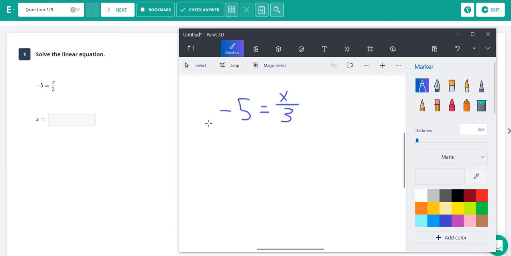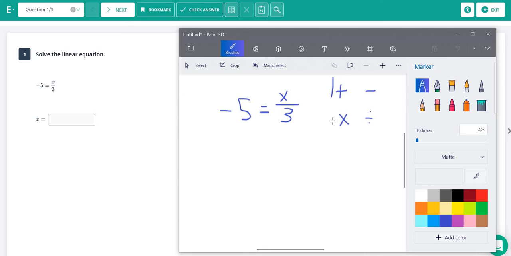So first problem here, we have -5 equals x divided by 3. Now the main thing you have to remember is when you have these basic algebra problems, you always need to use opposite operations. Now plus and minus are opposite operations, and then multiplication and division are opposite operations. So on this problem here, we have division. This is x divided by 3. Remember, all fractions are really just division problems. So we have x divided by 3.